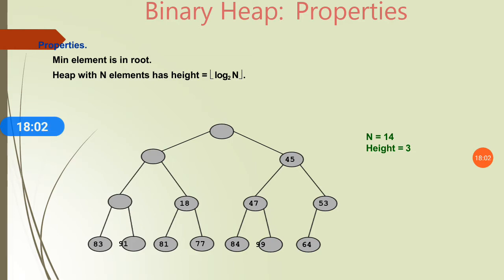We know how to calculate the height of the tree, which always starts from the 0th index. So 0, 1, 2, 3, the height of the tree starts from the 0th index and here the height is 3. So total elements are 14. So we can say that n is equal to 14 and the height of the tree is 3. So these are the properties of binary heap.